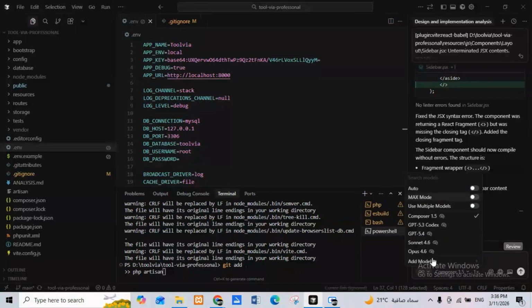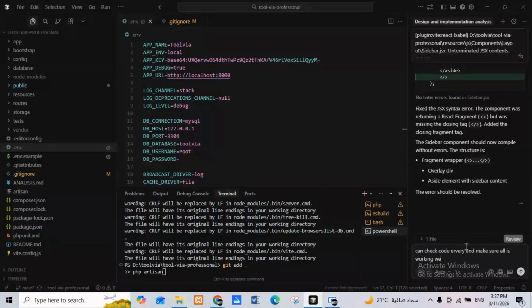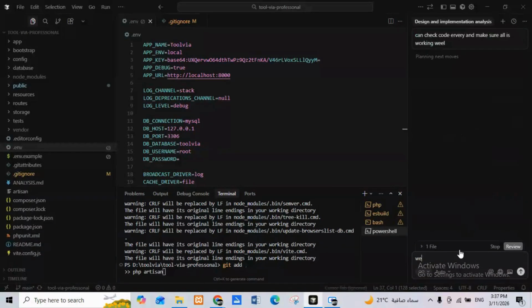Okay, and you can see we can use a lot of models, like Sonnet, Opus, and GPT Codex, and whatever. For example, I now use Vocal. I tell it, can you please check the coding and make sure all is working well? Okay. Now this agent, why I make the comment, is because this agent checks your code, and if there is an enhancement, you can tell it and it will do it. There are a lot of other tools. There is Antigravity, good for front end, and Cursor, good for backends, that's the whole scenario.